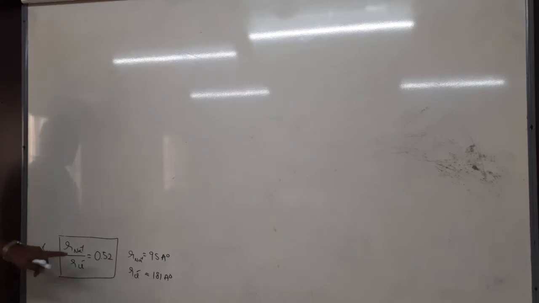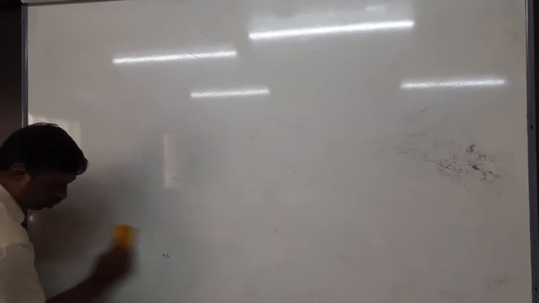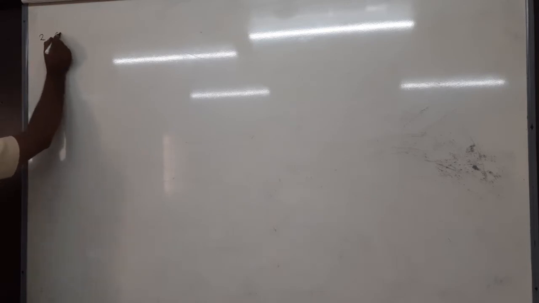In which range does it come? 0.414 to 0.732. That is octahedral. Therefore NaCl is octahedral geometry, FCC octahedral geometry. Why is it octahedral geometry? Because Na plus ions occupy all octahedral voids.